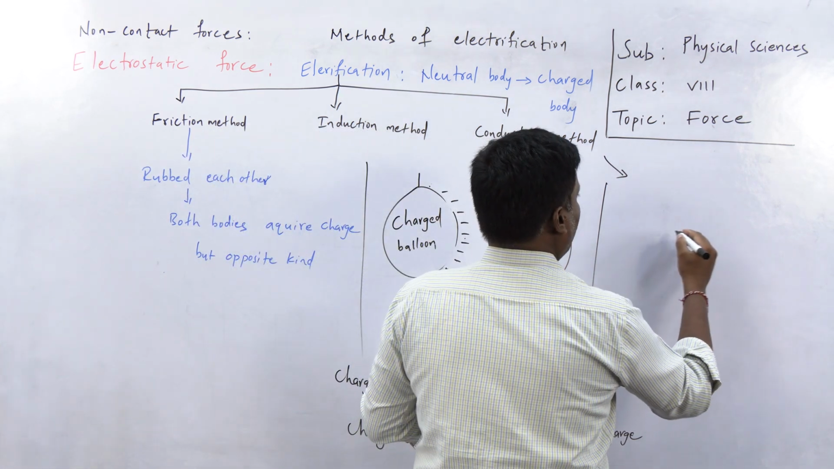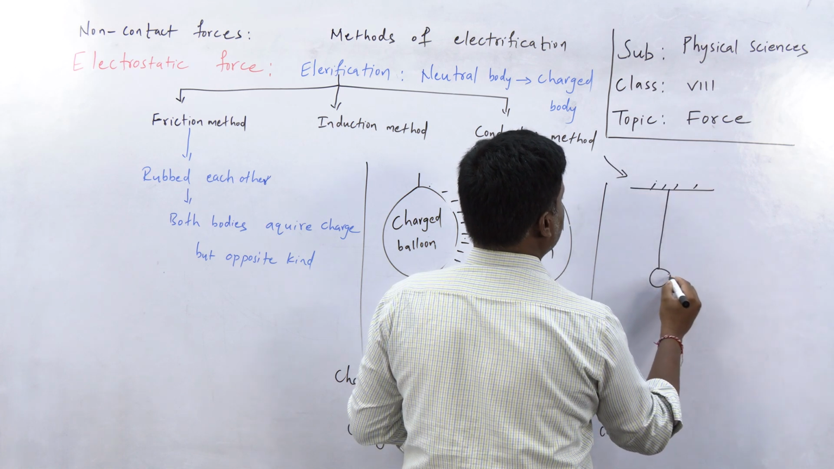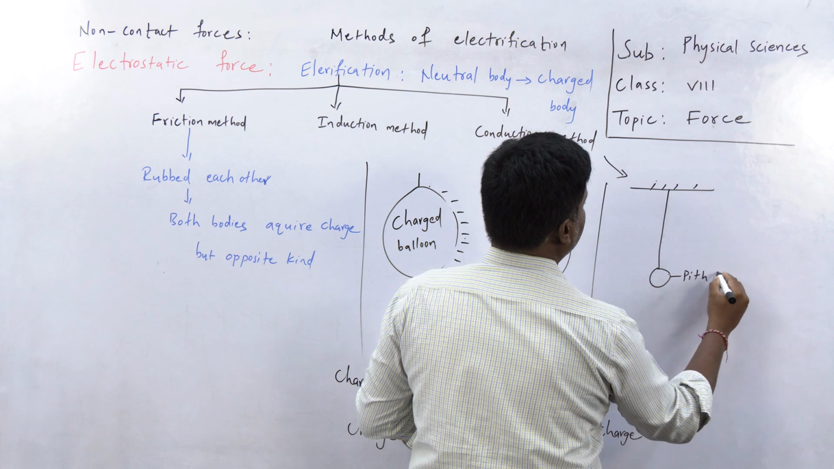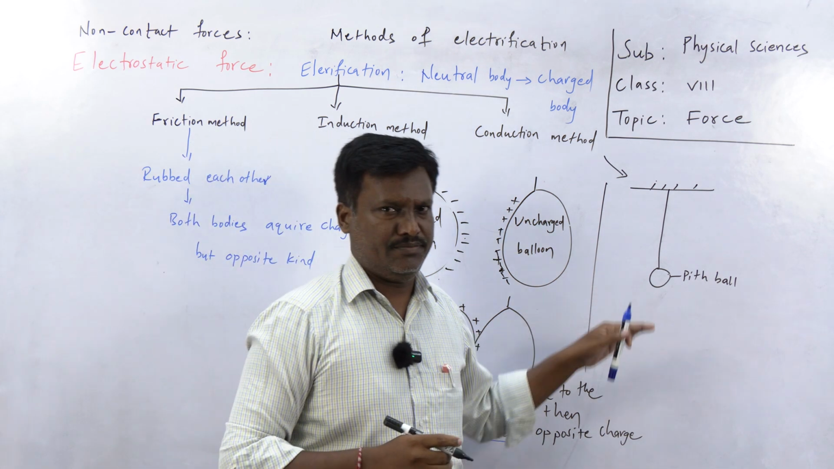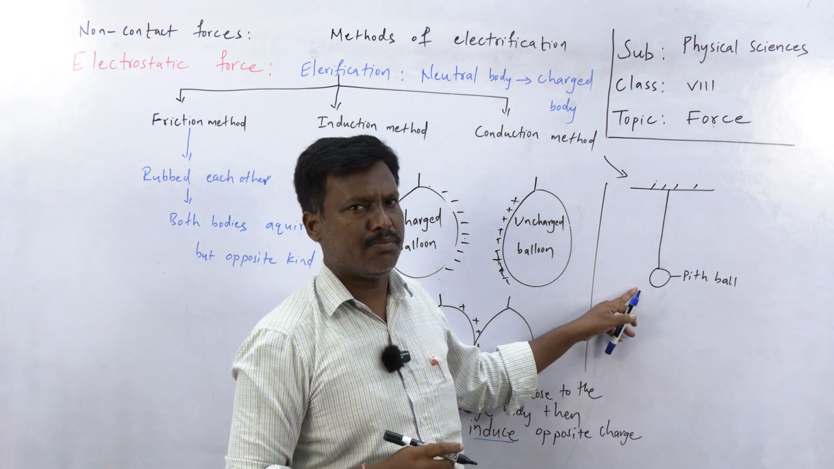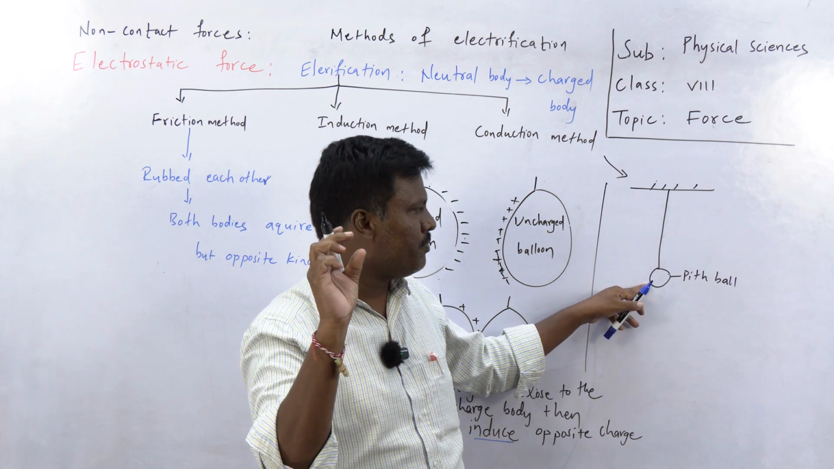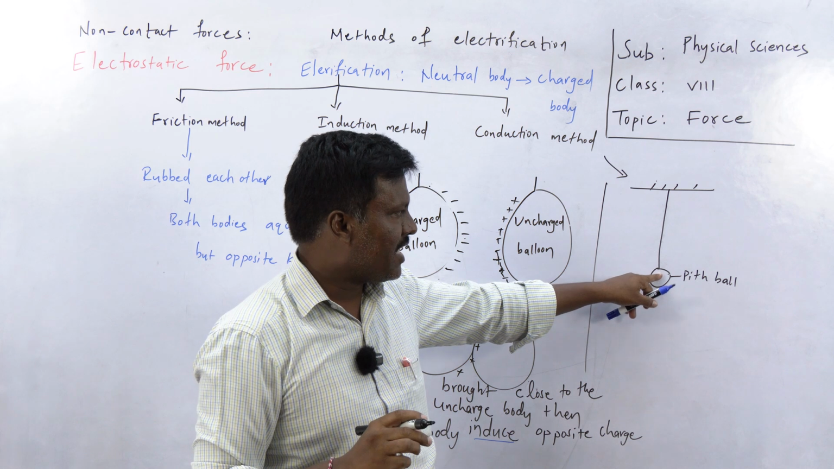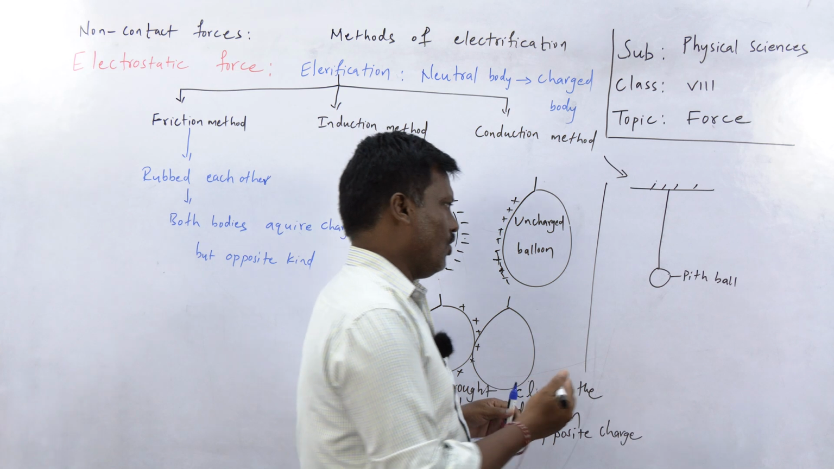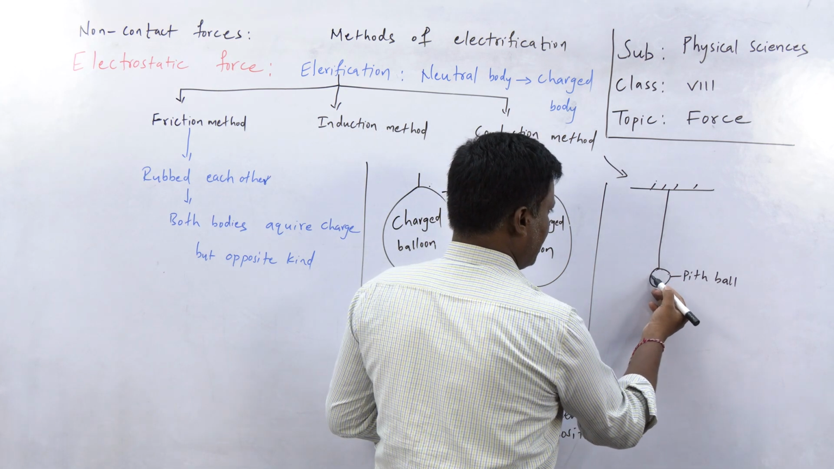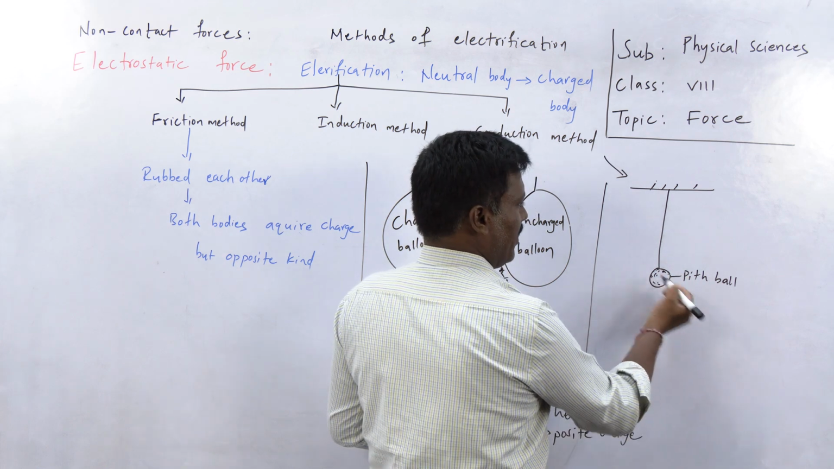Now I am suspending one pith ball. What is this? This is called a pith ball. Generally we can call it a thermocol ball. Thermocol is nothing but polystyrene, PS, right? The thermocol ball is connected with one thread and suspended with the help of one support. Now we will cover this pith ball with a thin silver foil, one metal foil.